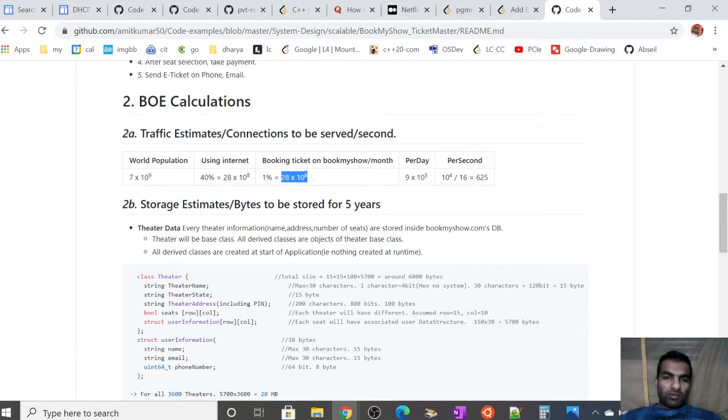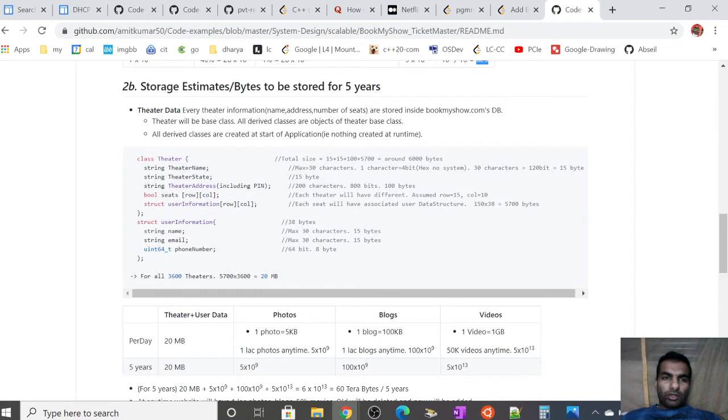So it makes these many users, 28 million users booking per month. Per day I have divided by 30, so it will make this. And per second will be somewhere around 625. Still, it is a high number, but we can assume that per second we will be getting these many connections.